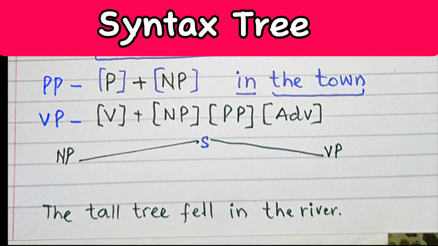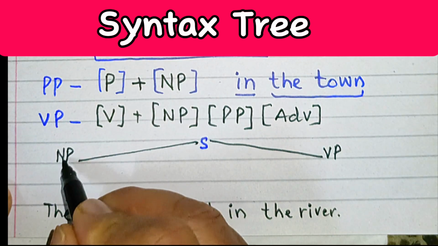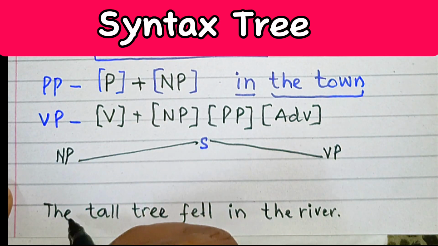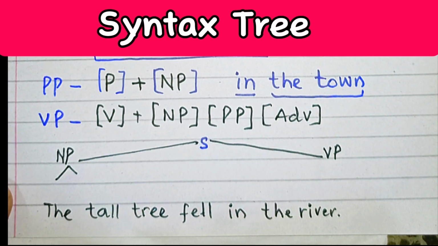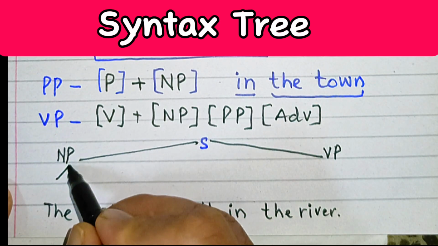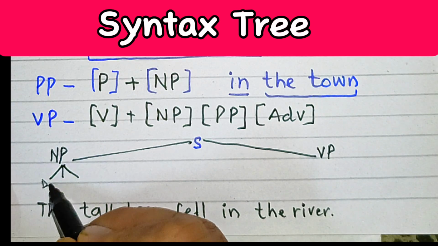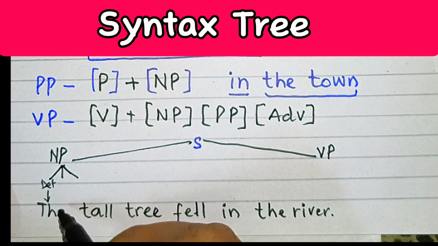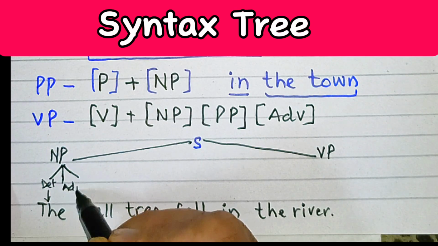But if we further draw that tree diagram over here, then this noun phrase consists of three things. Number one is this determiner, that is the. Then we have got tall, that is an adjective.